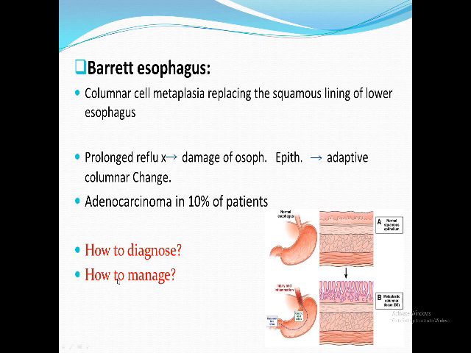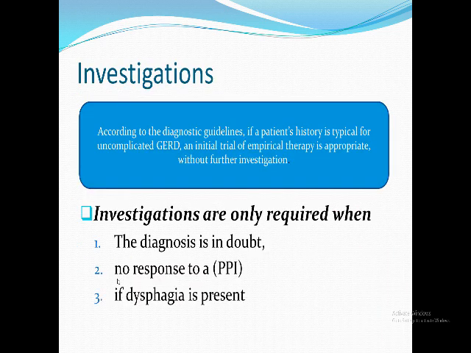How to manage this according to the biopsy? If the columnar metaplasia is mild or moderate dysplasia, I can follow up with the endoscope and do anti-reflux measures. If it is severe dysplasia, we consider it carcinoma in situ and we have to resect the esophagus. Now the complications are finished. As I told you, presentation is symptoms plus complications.